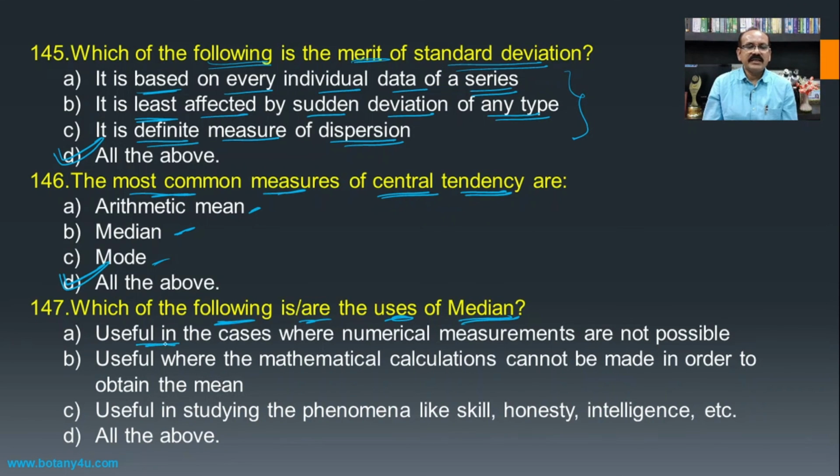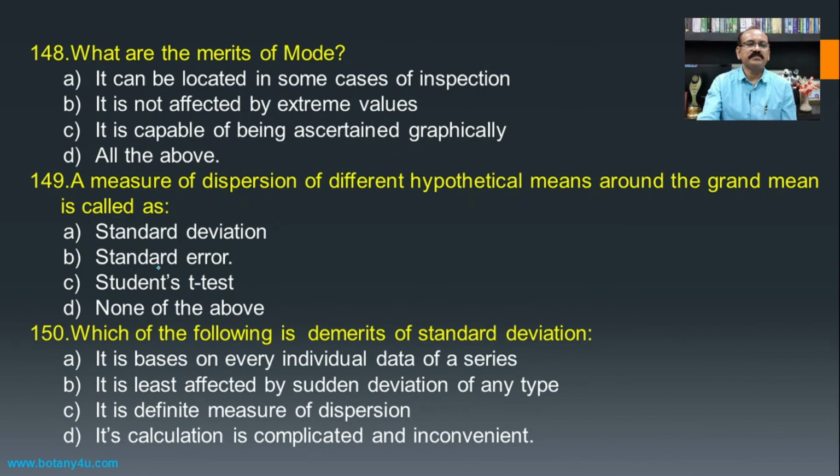Number one, it is useful in cases where numerical measurement is not possible, this one is correct. Useful where mathematical calculations cannot be made in order to obtain the mean, this is also correct. Useful in studying phenomena like skill, honesty, intelligence, etc. This is also correct. Hence all the above are the uses of the median.